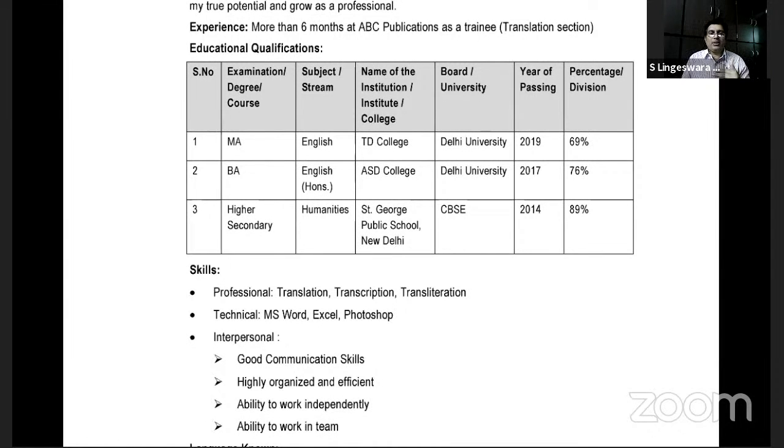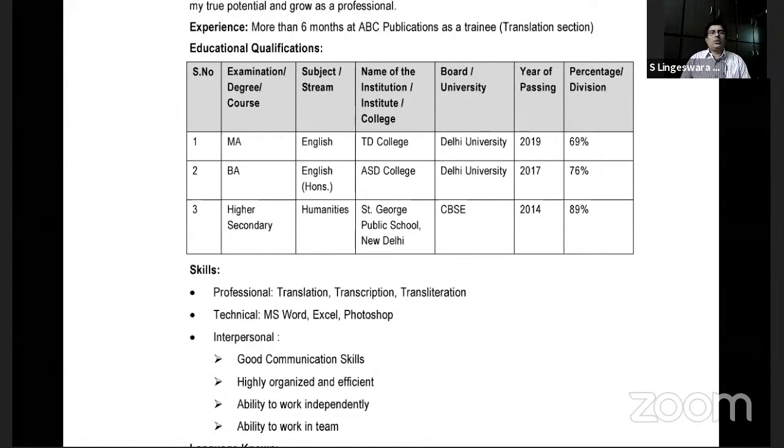For example, you are right now with organization C. So when you talk about your experience, first you speak about organization C. After that, you speak about B, and last, you talk about A. And when it comes to educational qualifications, in the same fashion you go for the highest first, and then you step down to the next rows.